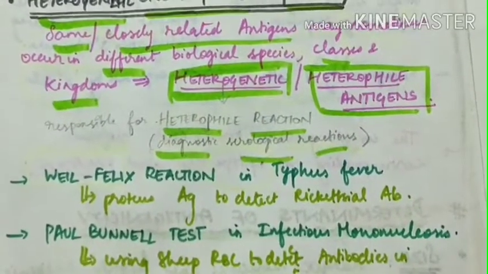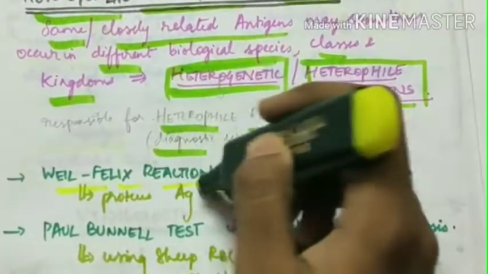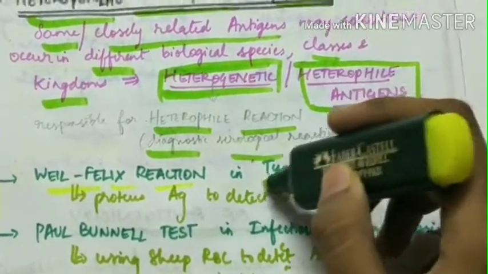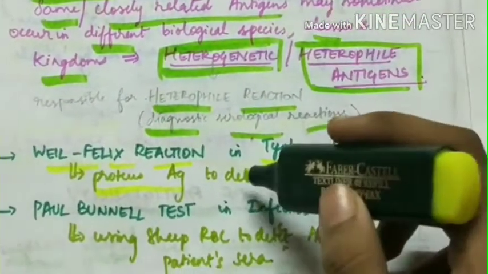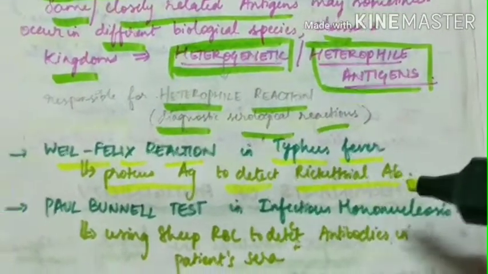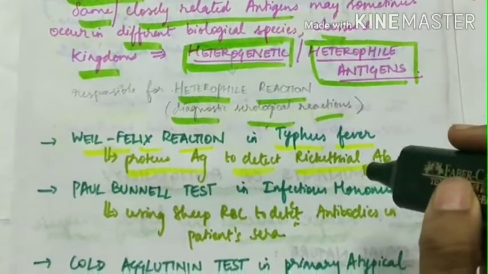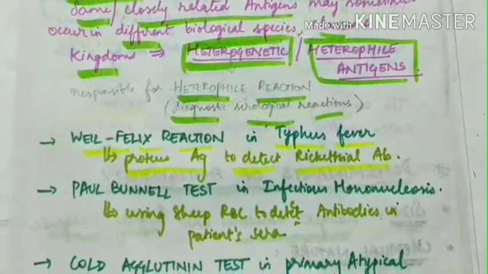A few examples of heterophile reactions are the Weil-Felix reaction to detect typhus fever, in which the Proteus antigen is used to detect rickettsial antibody, as they share the common antigen, that is the heterophile antigen.